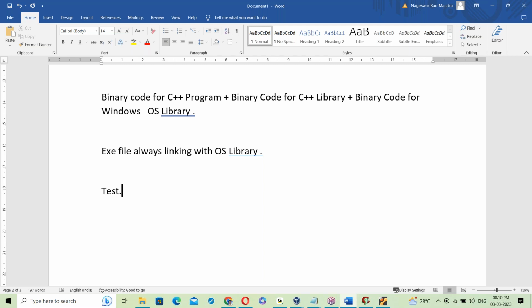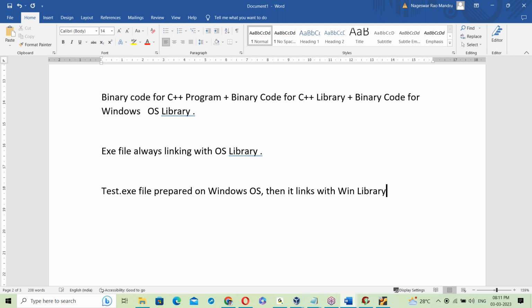So, for example, a test.exe file prepared on Windows OS links with the Win library.